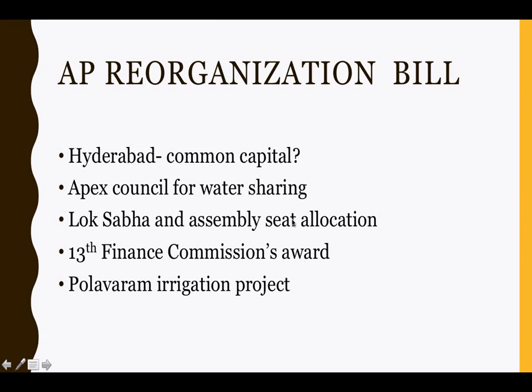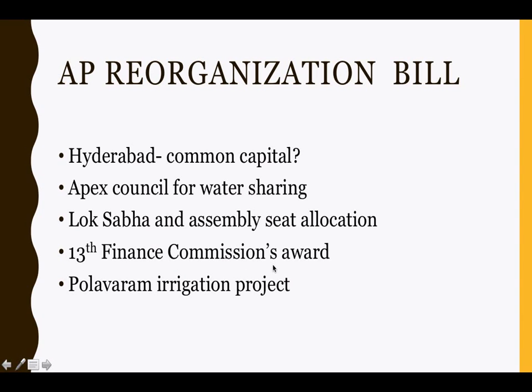So this is what the bill planned when it comes to seat allocation. Now moving on, there's this aspect of Finance Commission. The 13th Finance Commission has already given its award, and it has already determined a particular allocation of funds to Andhra Pradesh. Now that was before Andhra Pradesh was divided into Telangana and Andhra Pradesh.